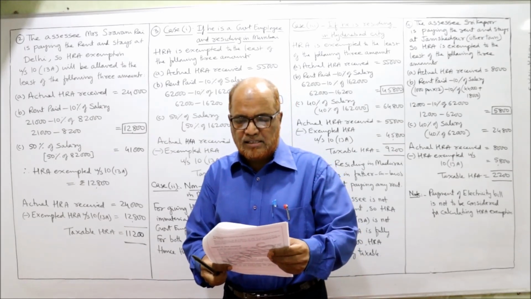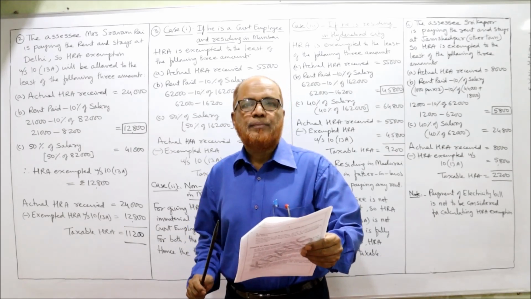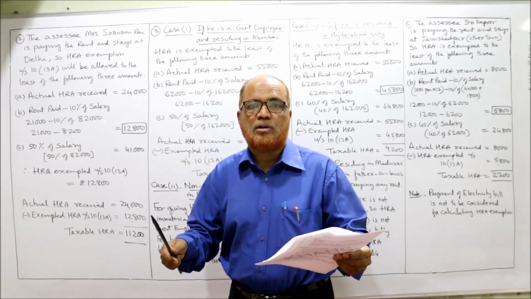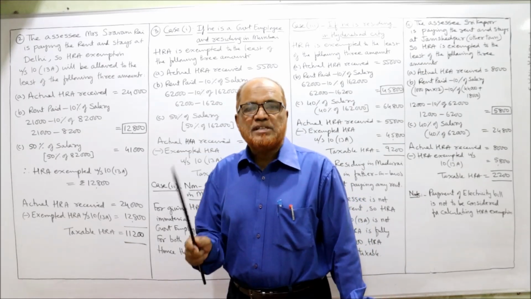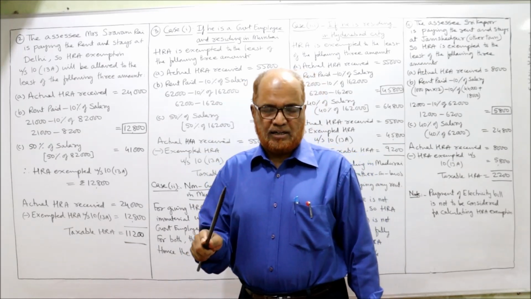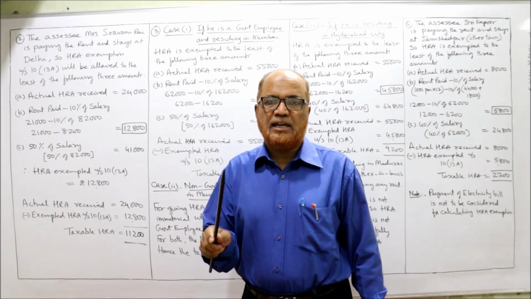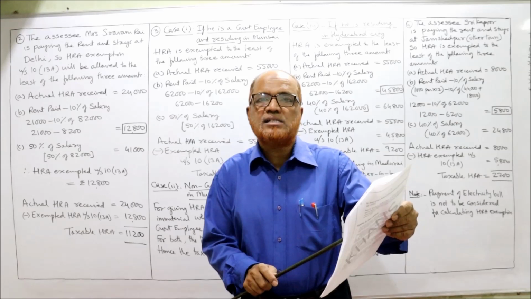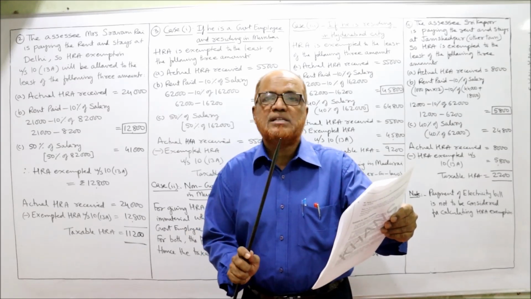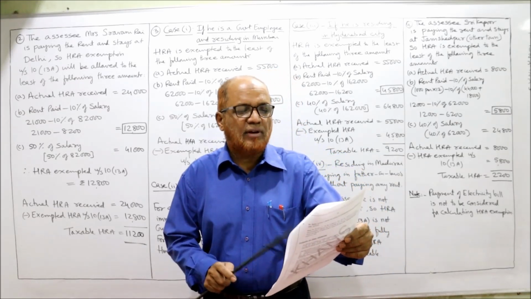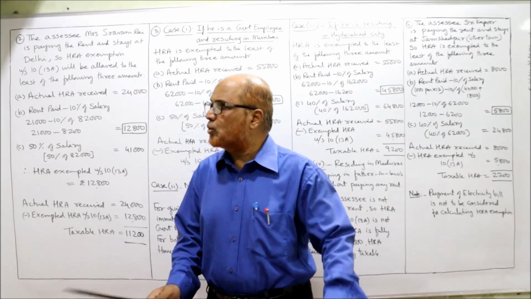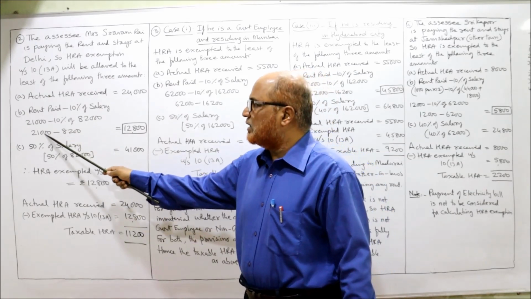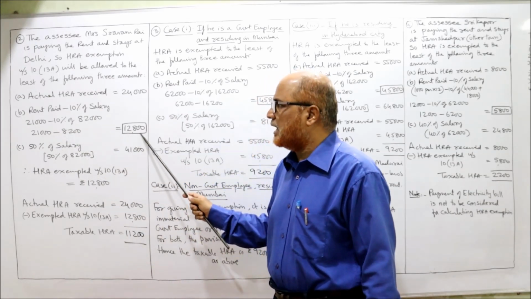The basic salary is 82,000. Nothing is given regarding DA, whether it enters for retirement benefit or not. So we should not take it. Specifically, if it is given that DA enters for retirement benefit or DA enters for salary, then only we should take it. Here nothing is given, so we should not take DA, only basic 82,000. Commission is not given in the problem. We'll take 10% of 82,000, which is 8,200. So 21,000 minus 8,200 is 12,800.